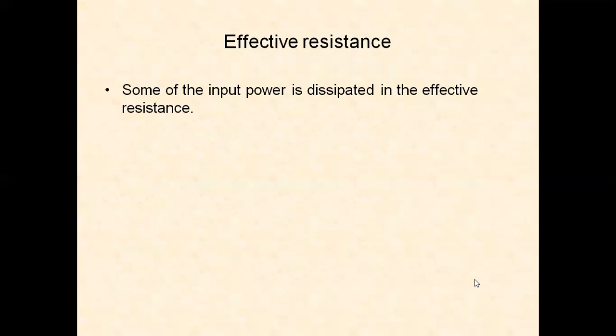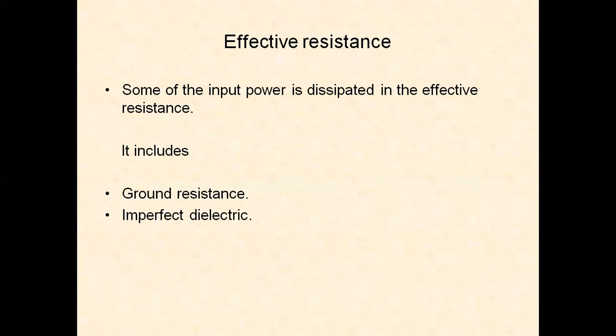Some of the input power is dissipated in the effective resistance. It includes ground resistance. When the antenna is connected to ground, there is a loss. Imperfect dielectric, when it is imperfect, is also a loss resistance. There are also some eddy currents and so on. Because of this, the efficiency is less than 100%.